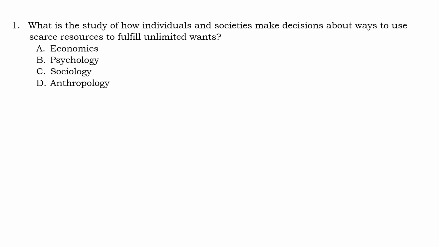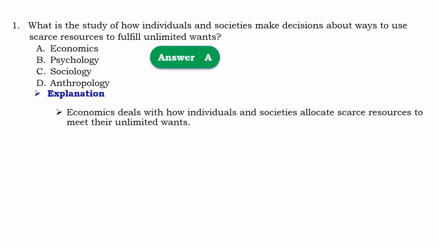Question number 1, what is the study of how individuals and the society make decisions about ways to use scarce resources to fulfill unlimited human wants? So that should be A, economics. Means that economics deals with how individuals and the society allocate scarce resources to meet their unlimited wants.